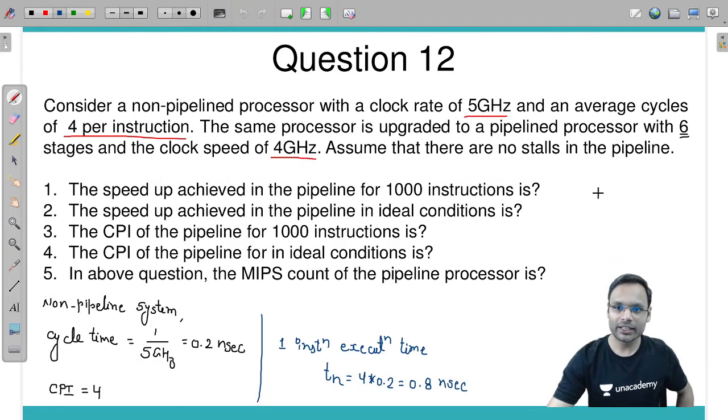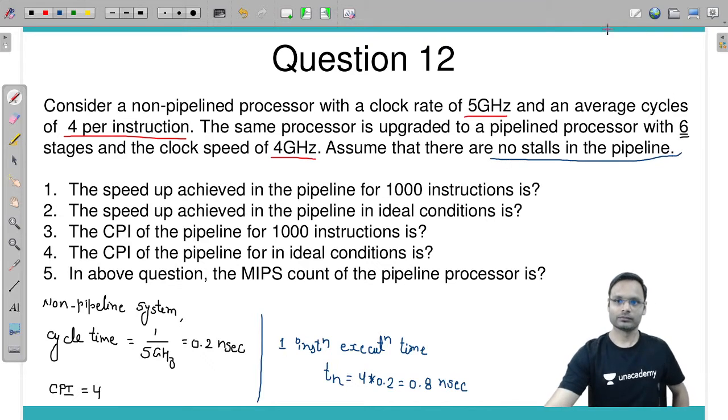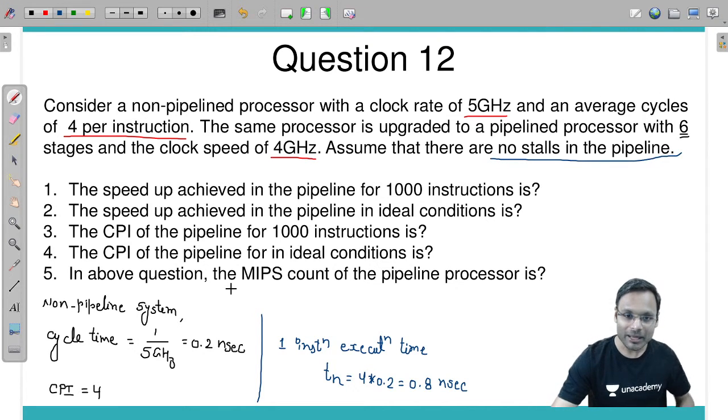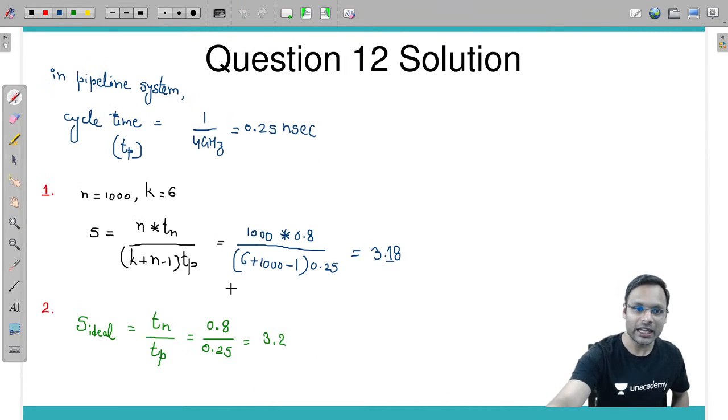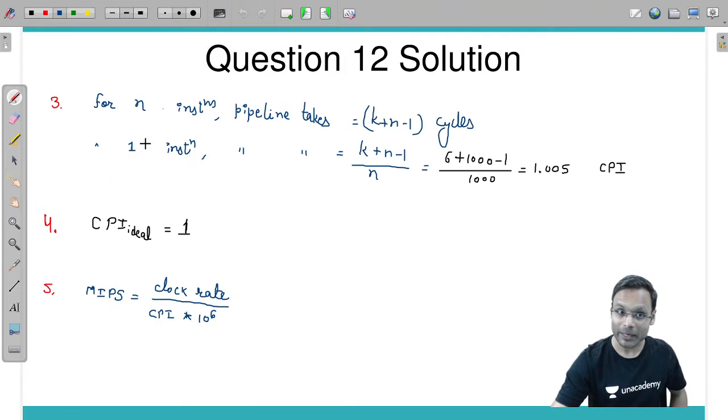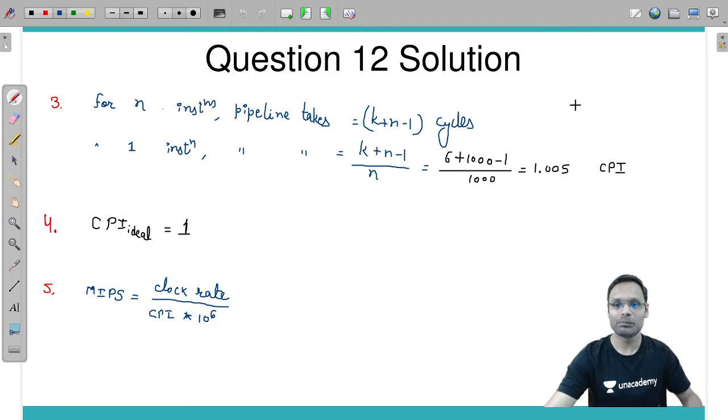Shweta, for that I need to read a question. So what is the MIPS count? Now I can count the MIPS in 2 cases of pipeline. One for ideal speed up or ideal case, this CPI is 1. One for regular case when I am having CPI 1.005, which is almost 1.